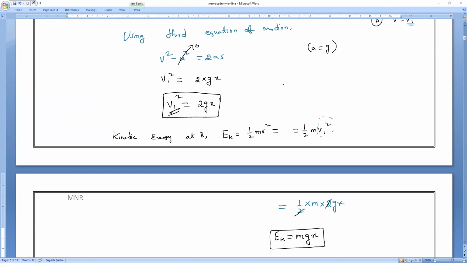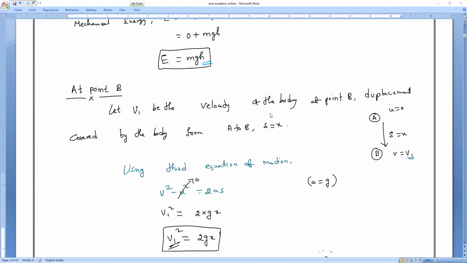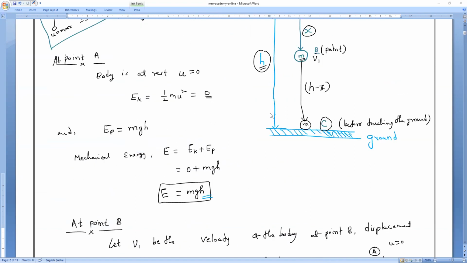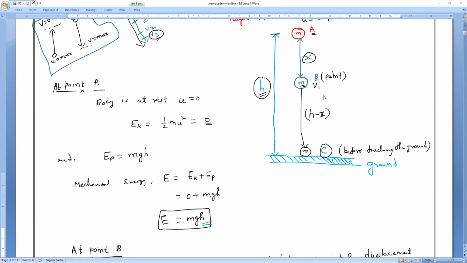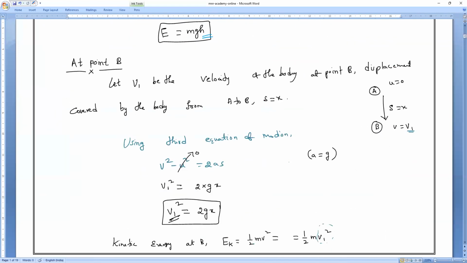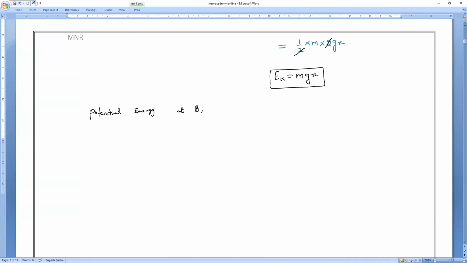Yes or no? So from the position above the ground, what is the height of the body now? H minus x. The body is present at height H minus x.